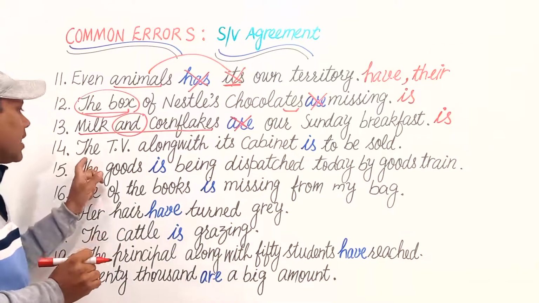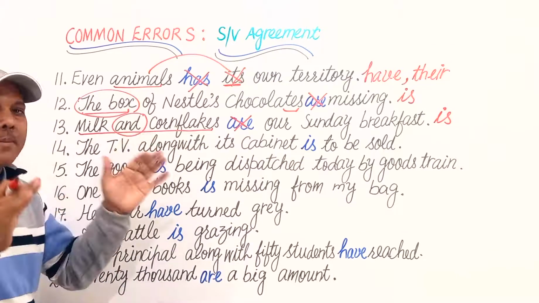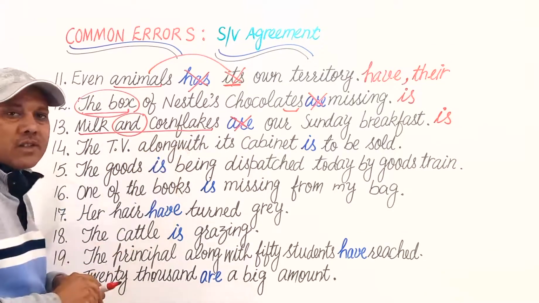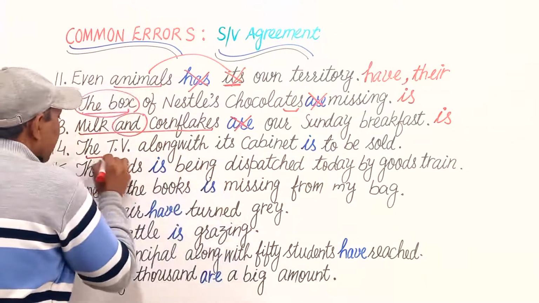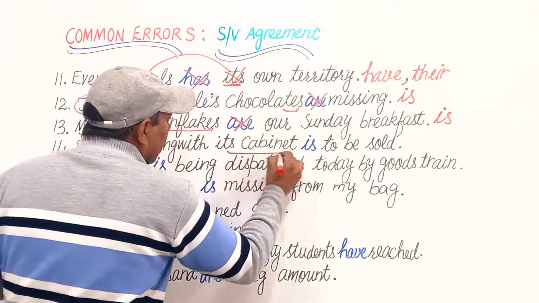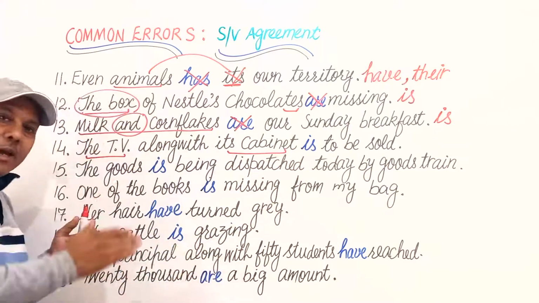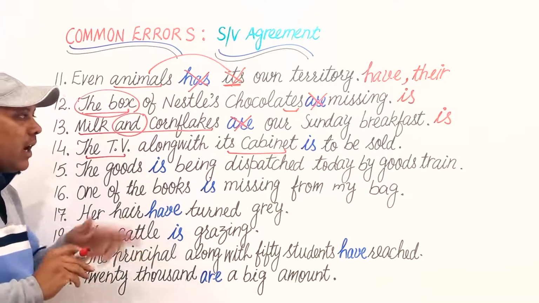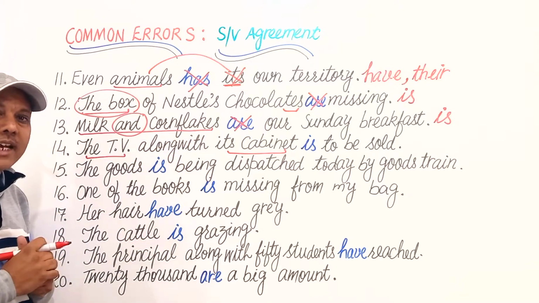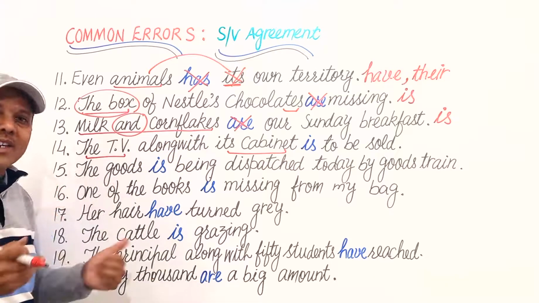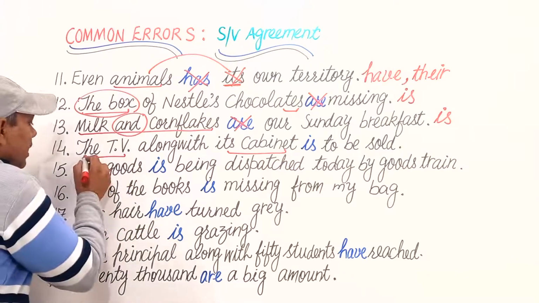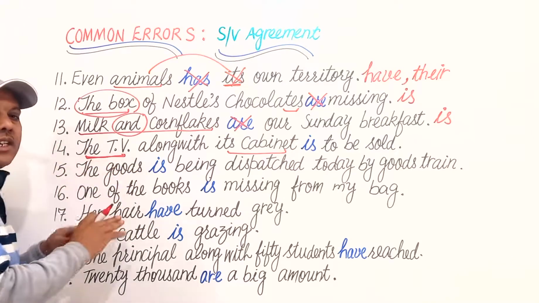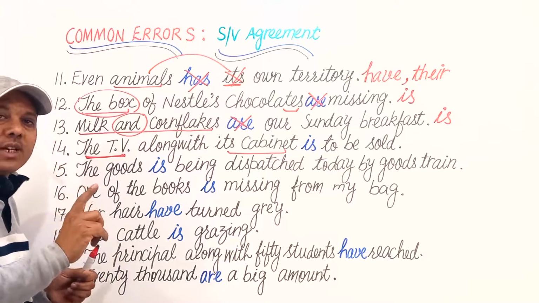Next is: The TV along with its cabinet is to be solved. Here, along with its cabinet, although there are two different nouns, the TV and its cabinet, its box, is to be solved. Is it right? Of course, it is absolutely right. There is no error because here the true subject is the TV, the television, which is a singular subject.